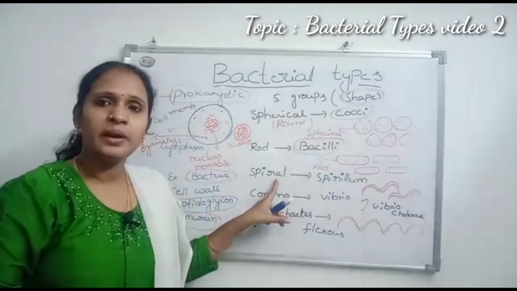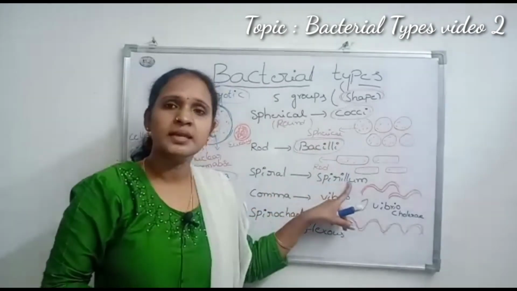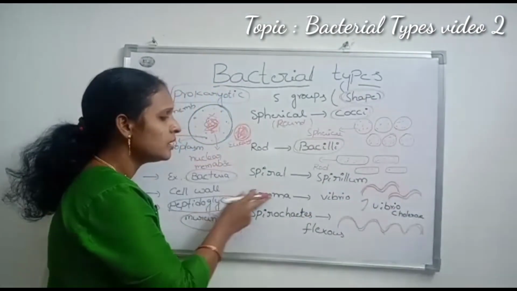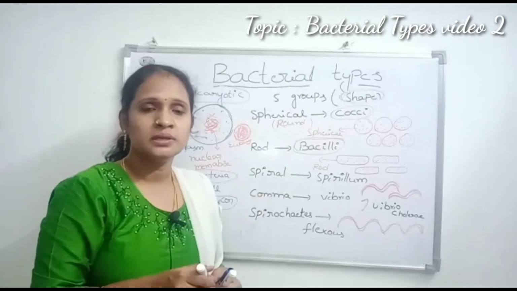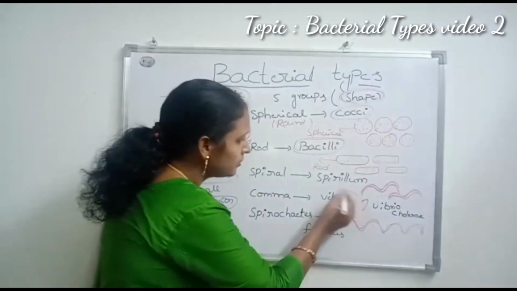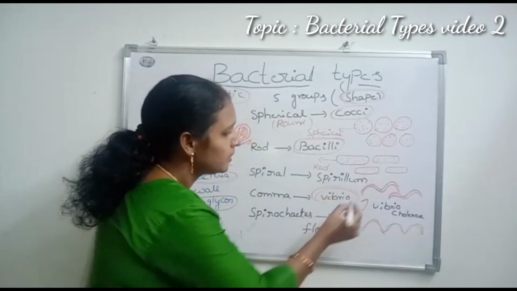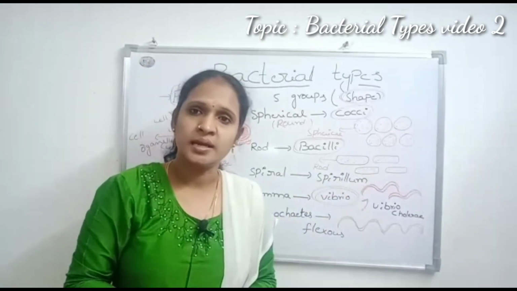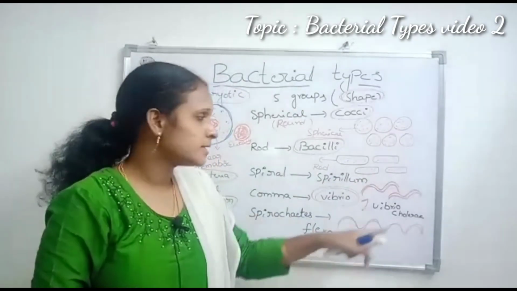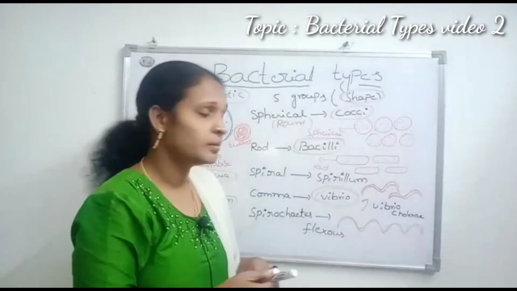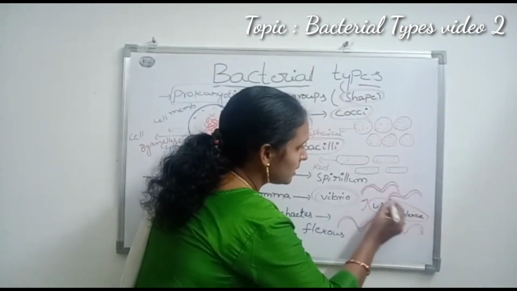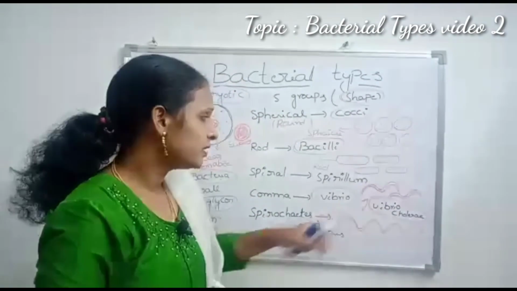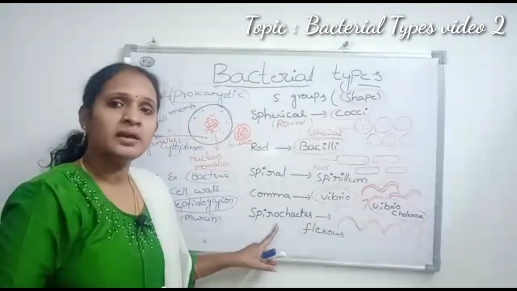And next one, spiral shape. Spiral shaped bacteria are called spirillum. It means they appear like a spring shaped spirillum. And next one, comma shaped or curve shaped bacteria are called vibrio. They appear just like a small comma or curve. These vibrio bacteria cause cholera disease. The disease causing bacterium is Vibrio cholerae. It is also important for competitive exams. The cholera causing bacteria name is Vibrio cholerae. And next one, spirochetes.